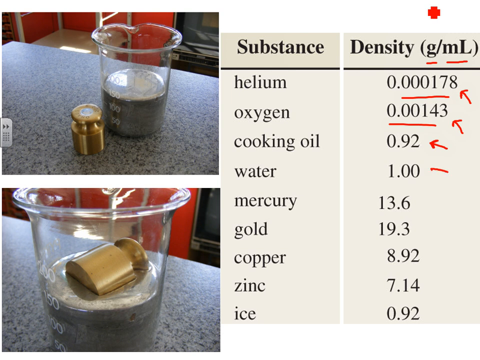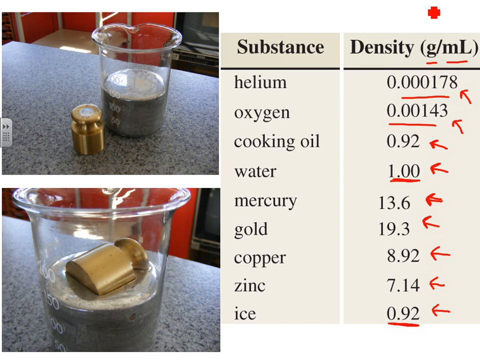And then we have some really dense materials here. Mercury, which is a liquid, is really dense. Gold is one of the most dense materials out there on the periodic table, extremely dense. Copper is about half as dense as gold. We have zinc, that's a little less dense. And here we show ice, which is frozen water essentially. Notice that ice has a smaller density than liquid water. This is why ice floats in water.